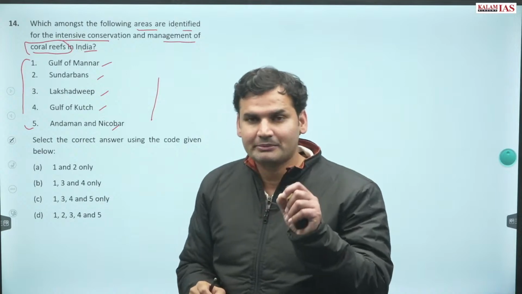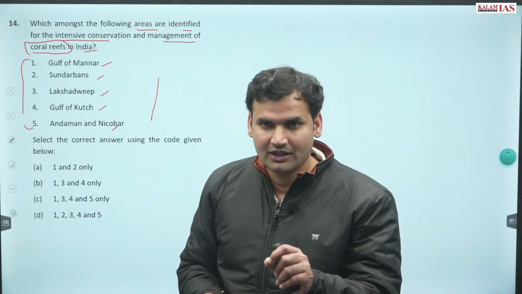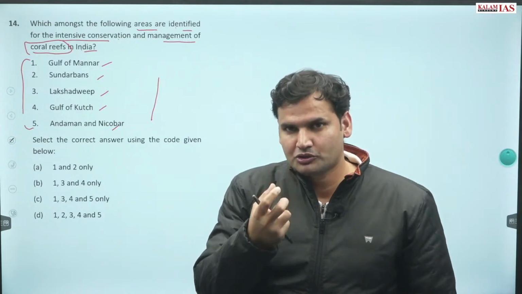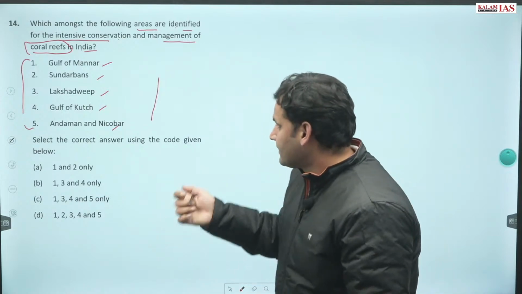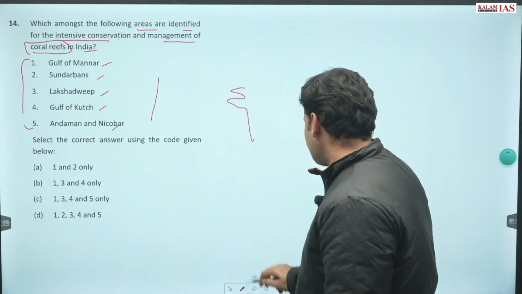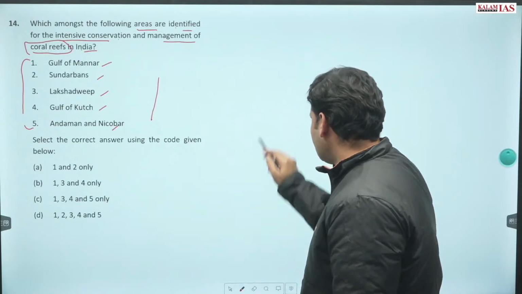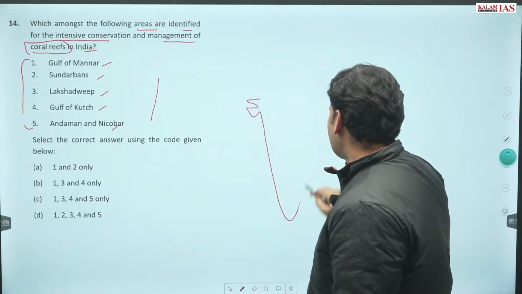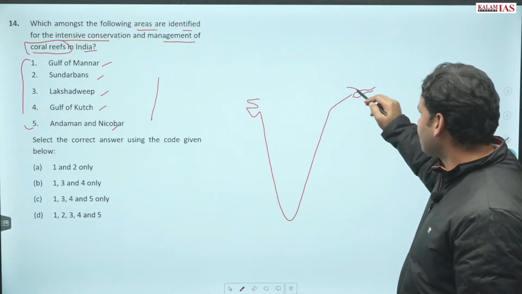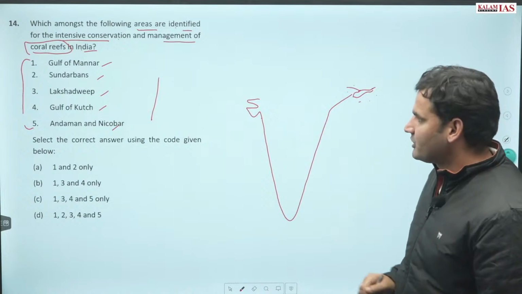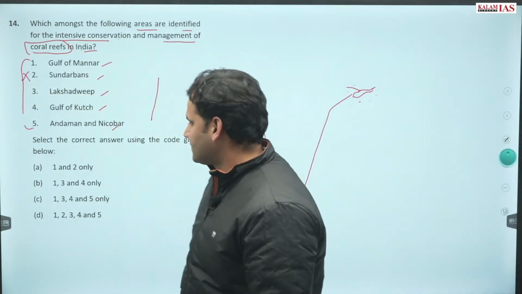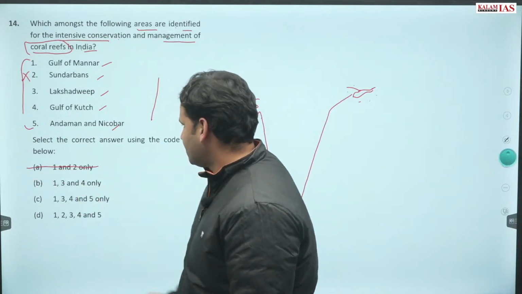Corals prefer sediment free waters. अगर बहुत ज़्यादा sediments होगा तो जो coral polyp है उसका mouth choke हो जाएगा, block हो जाएगा. And if we consider Sundarbans, तो Sundarbans drained by Ganga, Brahmaputra, lot of sediments. यहाँ पे कैसे corals आ सकते हैं? Definitely Sundarbans out of the picture. That means you can eliminate option second.